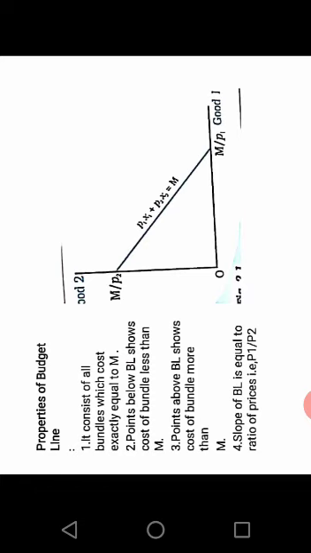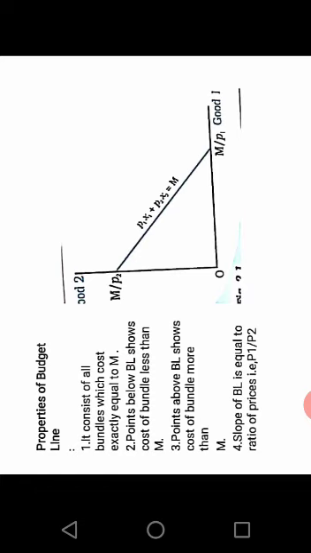Okay, then here you see on the x-axis, good 1, there is a horizontal intercept, that is M divided by P1, that is total income divided by price of good 1, maximum 4 units is the cutoff. And on the good 2 y-axis there is a vertical intercept M divided by P2, that is total income of 20 divided by price of good 2, that is the vertical cutoff.